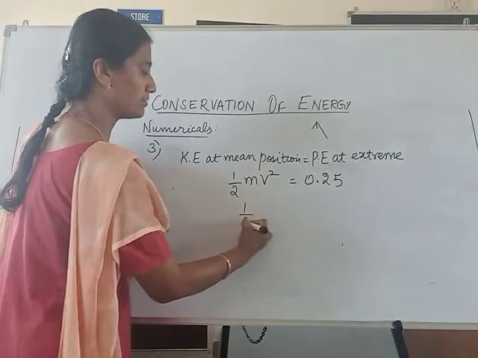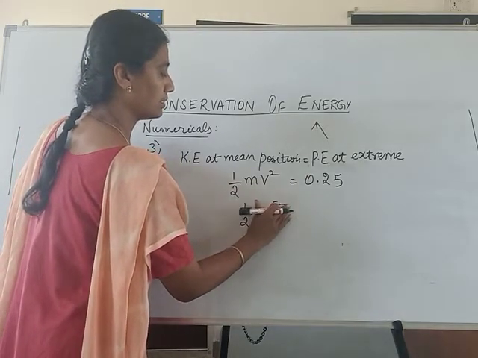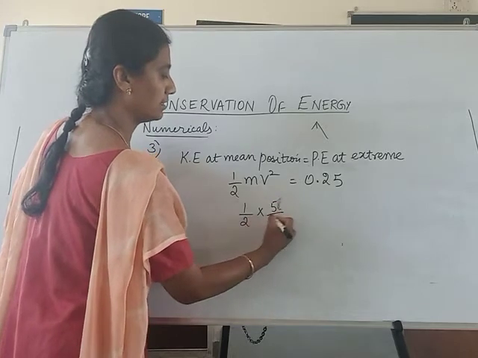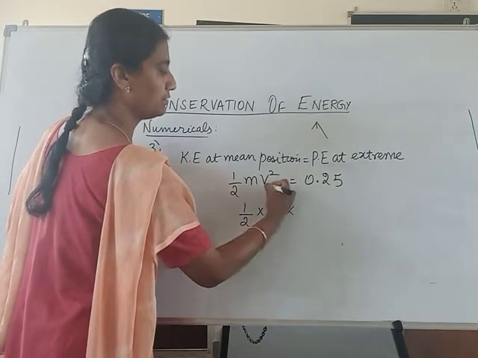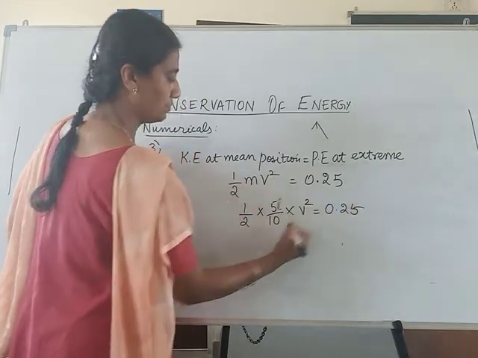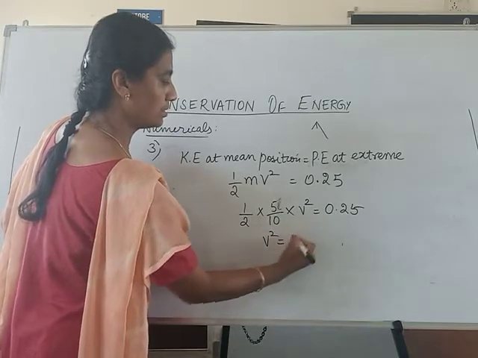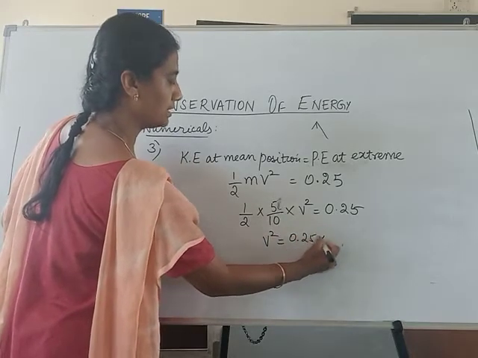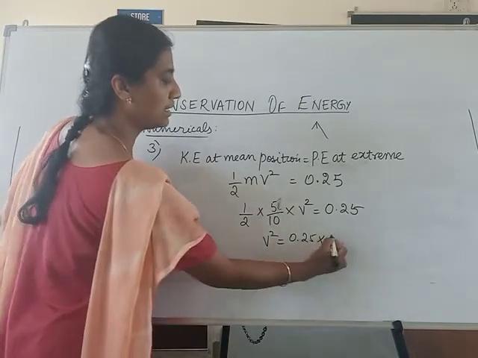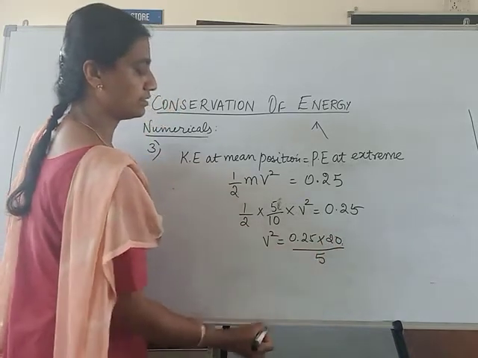So, half into 5 by 10, the mass, into v squared, we don't know the velocity, we have to find it, is equal to 0.25. So v squared is equal to 0.25 multiplied by 2 into 10, that is 20, in the numerator upon 5 in the denominator.